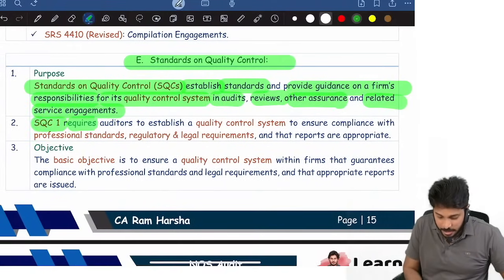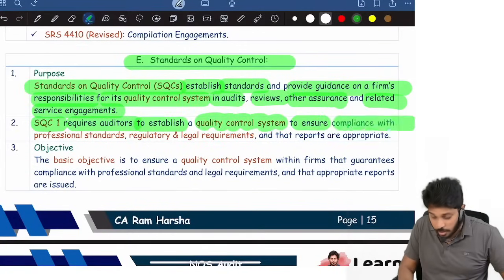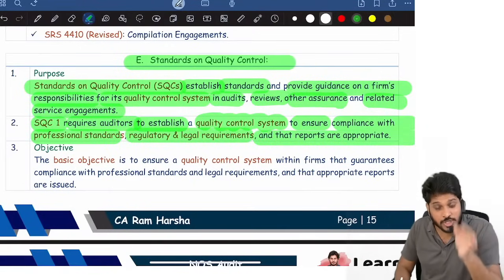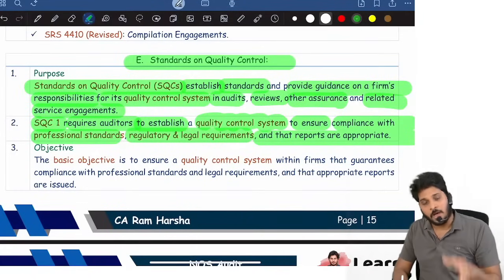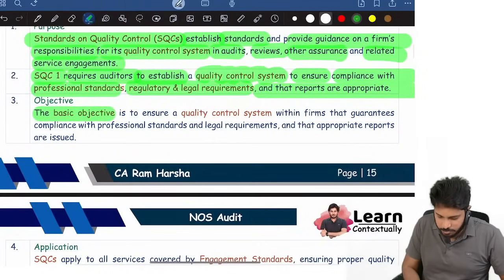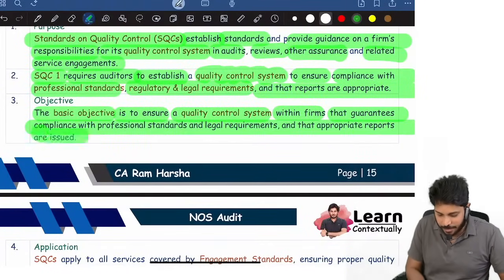SQC 1 requires auditors to establish a quality control system to ensure compliance with professional standards, compliance with law and regulation, and that reports issued by them are appropriate. Whatever reports the auditors are giving, they are appropriate. The basic objective is to ensure a quality control system within firms that guarantees compliance with these standards.